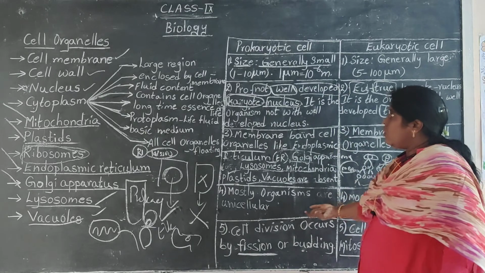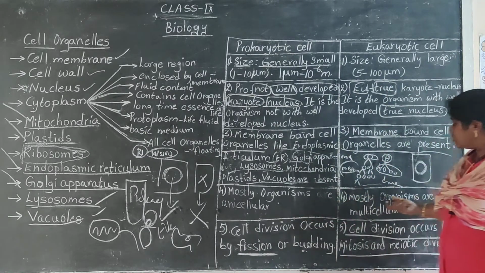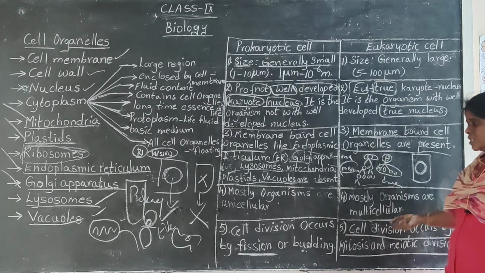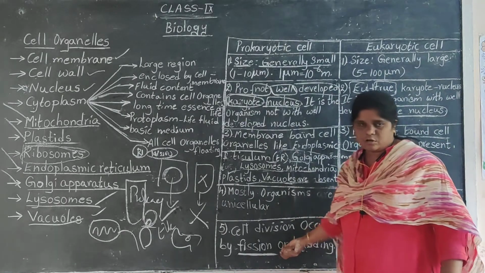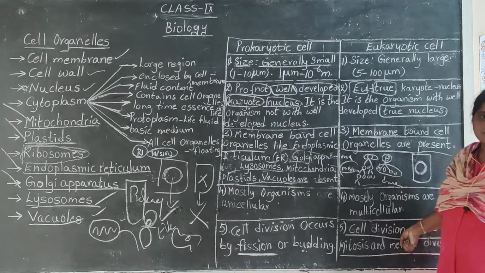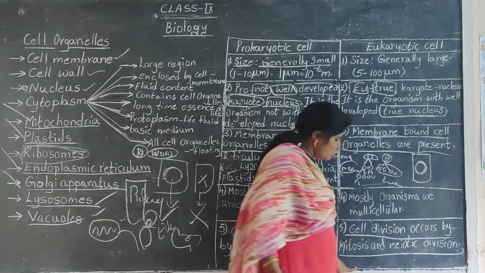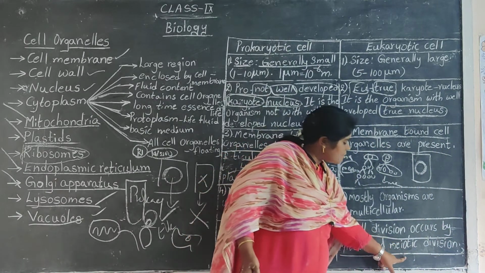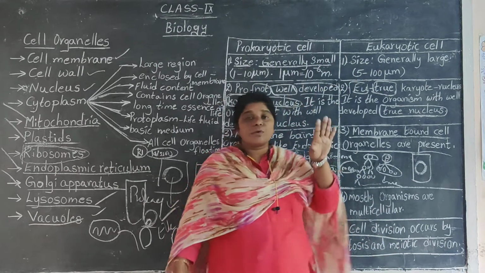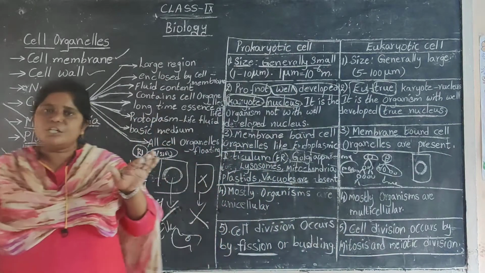Okay, and now all these prokaryotic cells are mostly unicellular, whereas these eukaryotic cells are present in multicellular organisms. This will undergo division by fission or budding. Here this will undergo mitosis or meiosis. All the common cells will undergo mitosis, and all the reproductive cells will undergo meiotic division. So these are the differences between prokaryotic cells and eukaryotic cells. So with this we have completed nucleus.